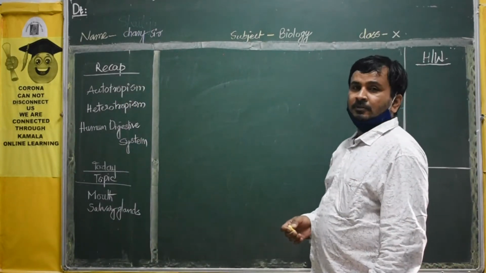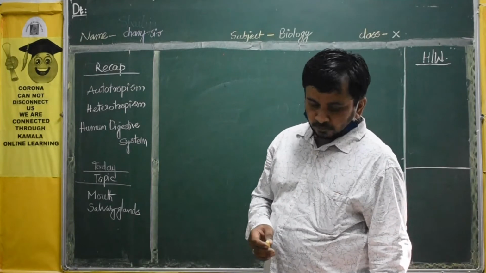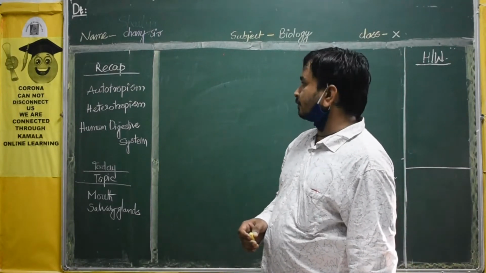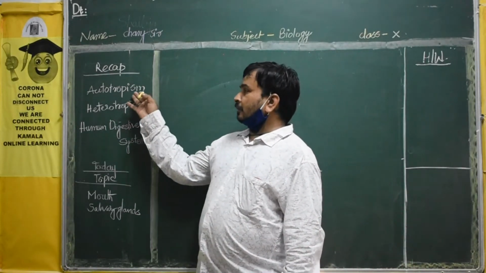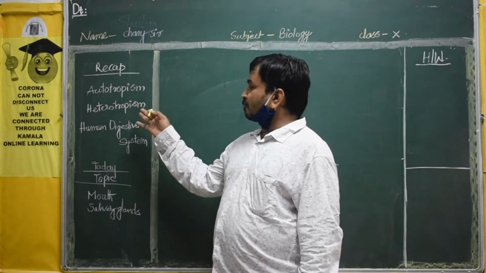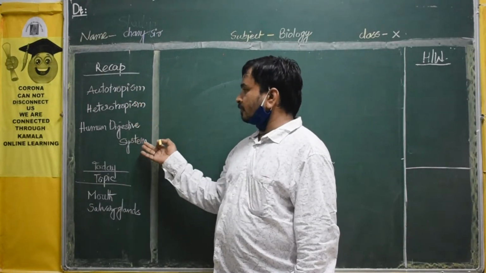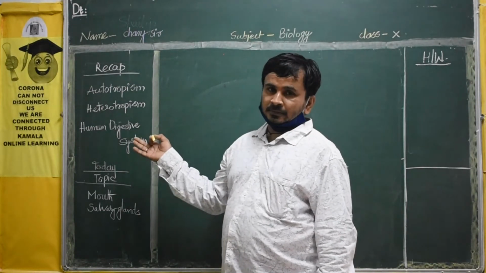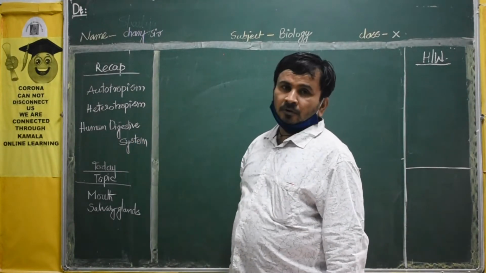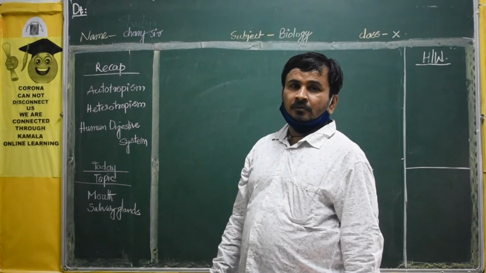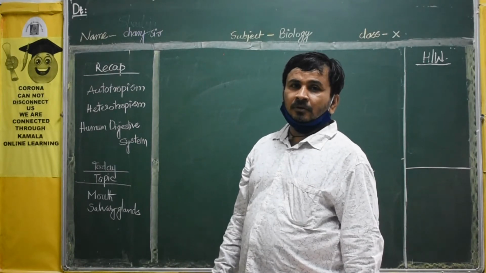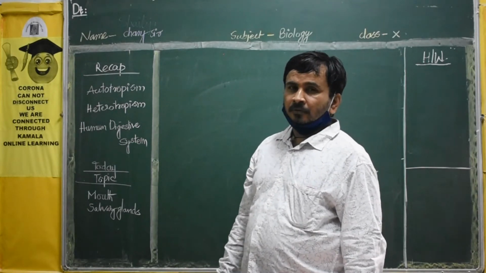Topics related to the first lesson. Okay, different topics we have covered. In that we discussed autotrophism, heterotrophism, the human digestive system, and the diagram. Okay, what is the meaning of autotrophism? Can you tell me what is the meaning of autotrophism?